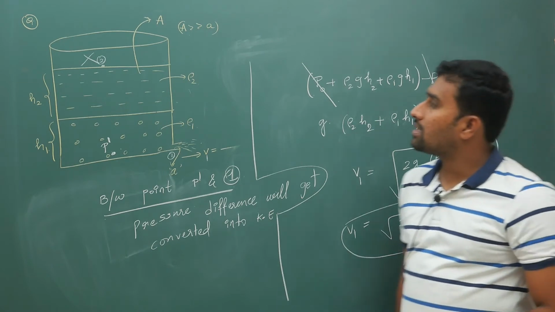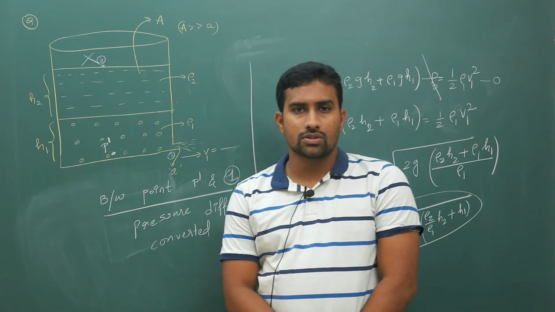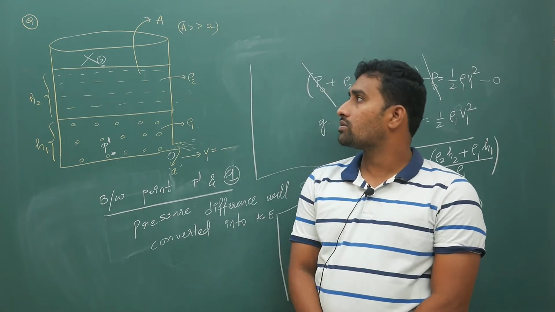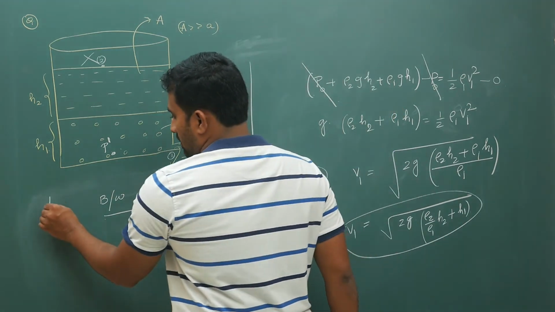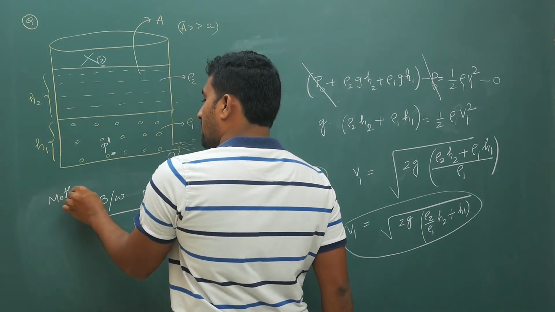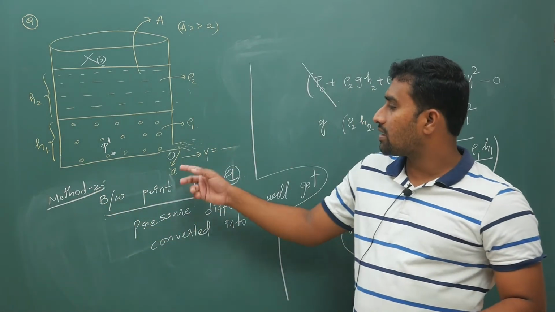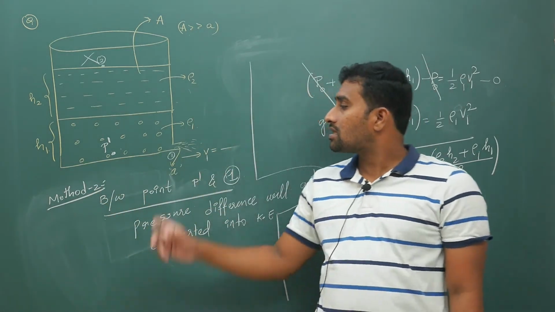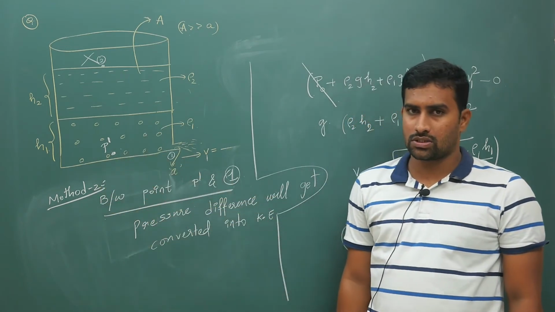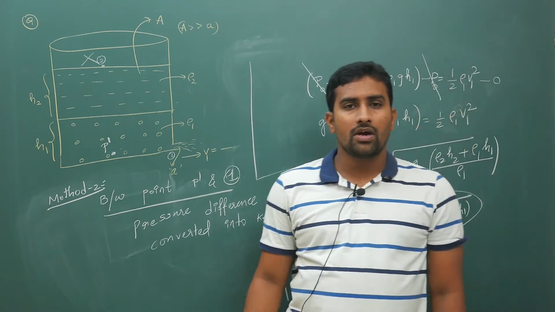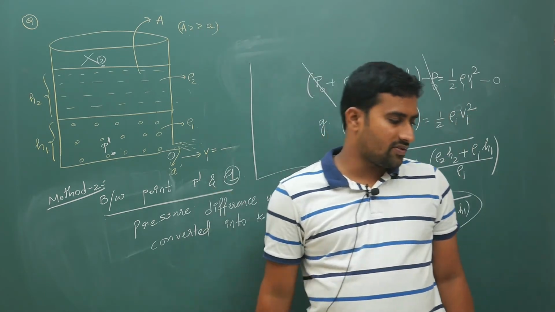So like this you can calculate the values. Hope you have understood this and there are no doubts. Like this you are supposed to solve this question. So this is your second method. In method 2, what have we done? We have taken the fact that your pressure difference will get converted into kinetic energy. Instead of having the hole here, they can keep it at the bottom also, still the answer will not change. So this is what you are supposed to do when you have a combination of liquids.